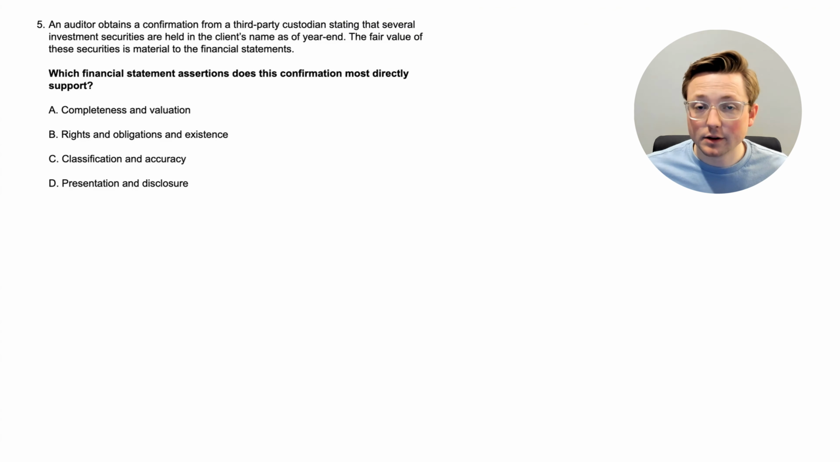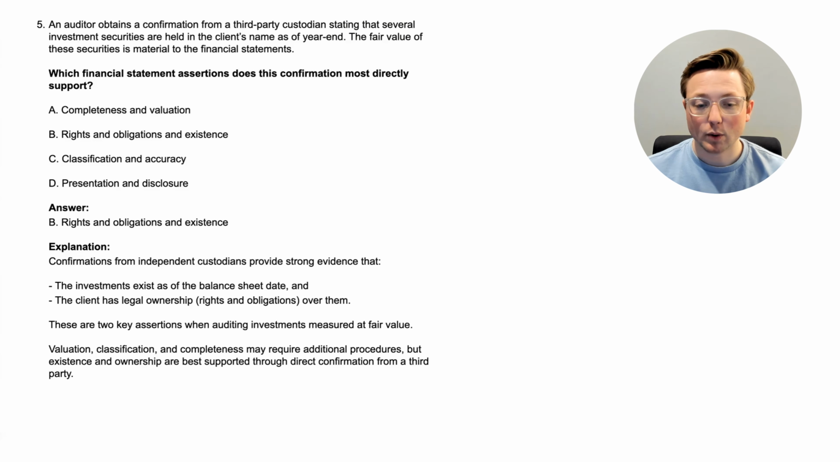If you understand the assertions and know what they mean, then you probably already know the answer or you have a general idea. If not, that's okay. We're going to look at the answer together right now. All right, here we are at the answer, B, rights and obligations and existence. So let's go through this.